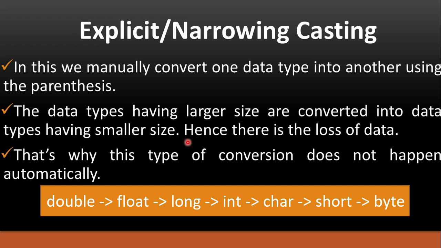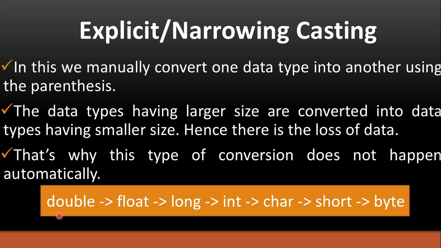Since we are assigning a larger data type into a smaller data type, there is a chance of data loss. It is called narrowing because we are assigning a larger data type value to a smaller data type. This conversion does not happen automatically.